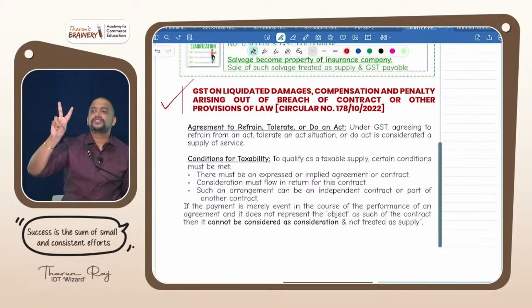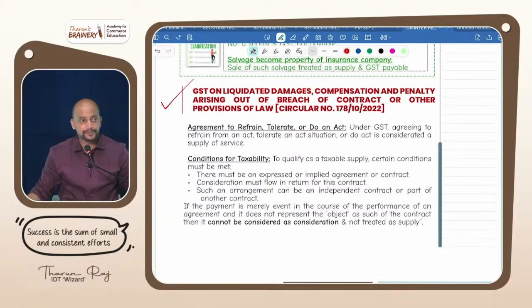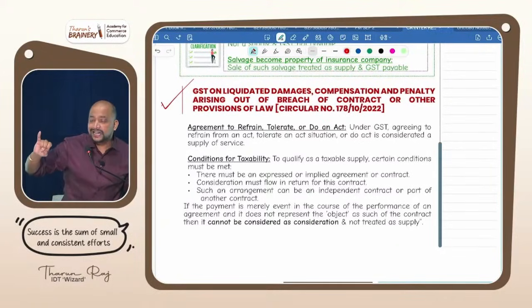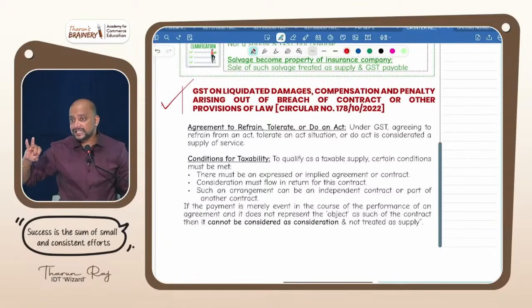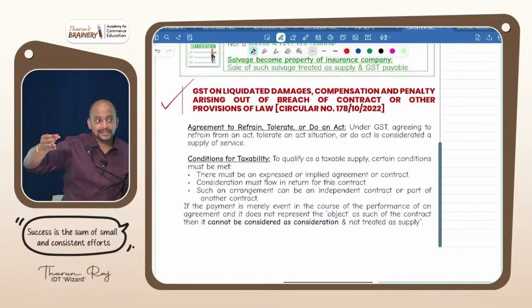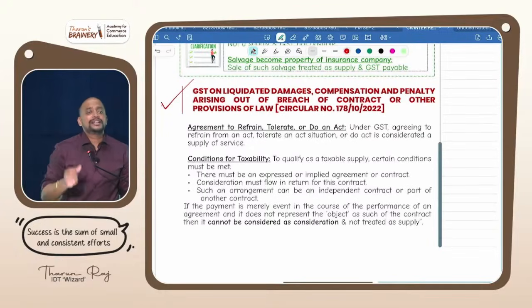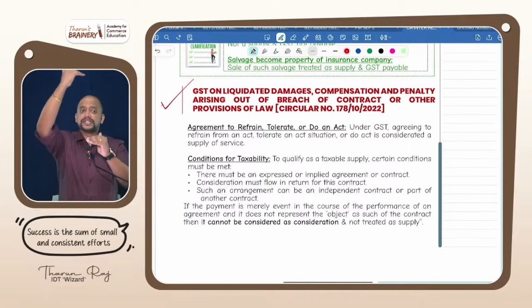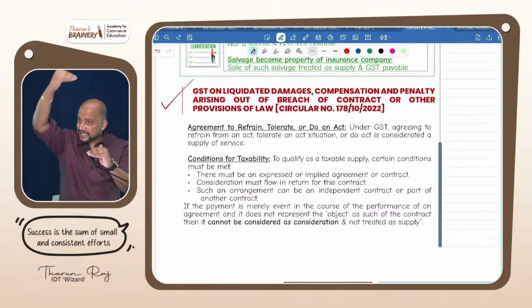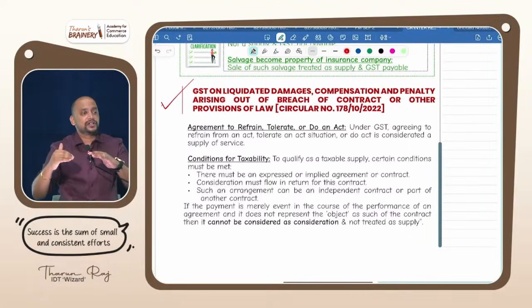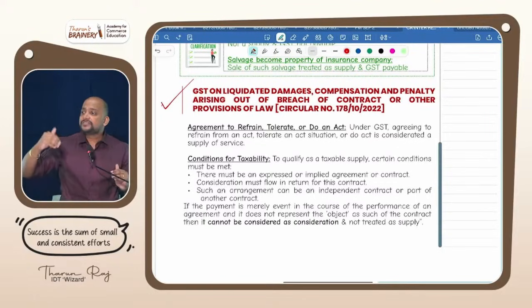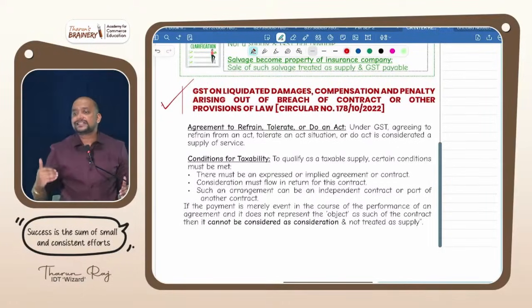So, which two liquidated damages are not treated as consideration? Compensatory in nature and penalizing in nature. Others will be treated as consideration, consideration for tolerating an act. What is the tax treatment of that? See the principal supply. If the principal supply is taxable, this consideration for tolerating an act is also taxable. If the principal supply is exempted, this consideration is also exempted.